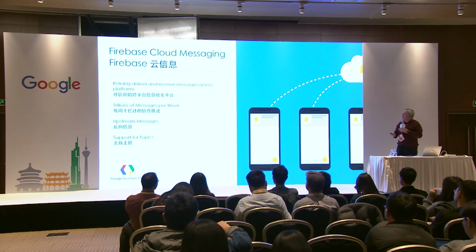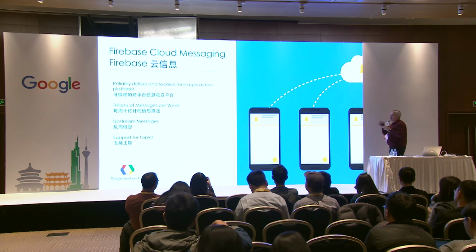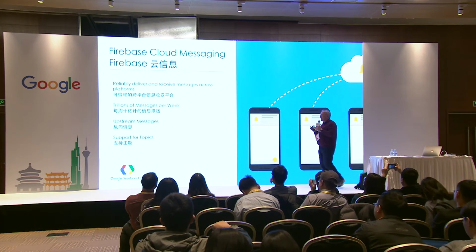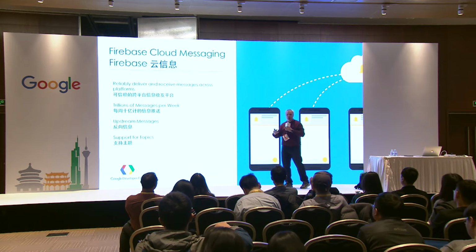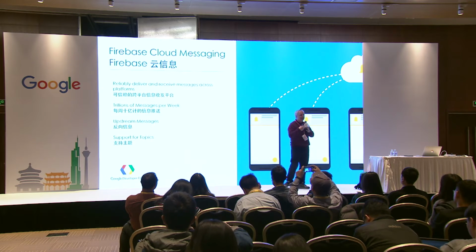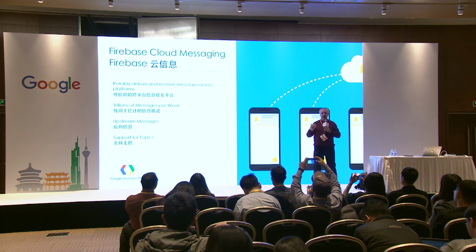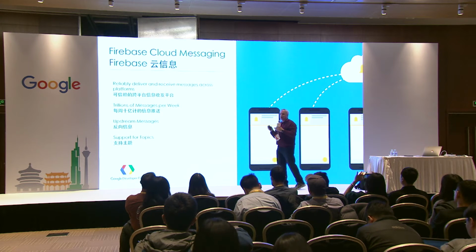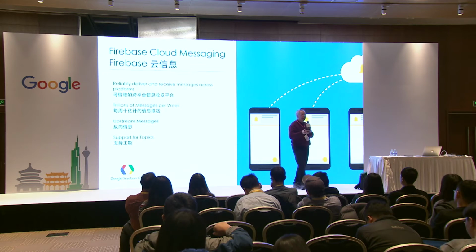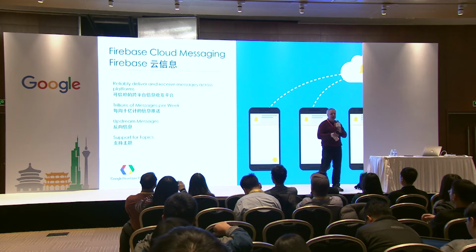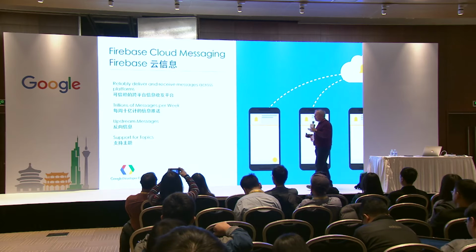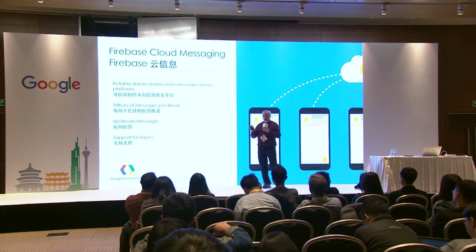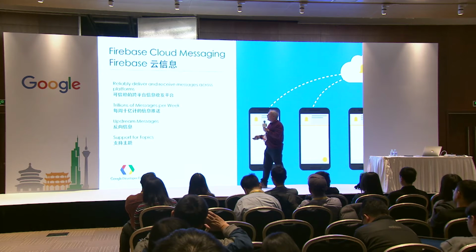So with cloud messaging, you can send messages, like I mentioned, to topics, to users, and all that kind of stuff. As of now, in the infrastructure of cloud messaging at Google, we're seeing trillions of messages per week being sent. And these messages, generally for connected devices, will arrive in less than half a second. So 500 milliseconds or less, many of them even less than 250 milliseconds. So they're arriving very quickly, as you saw when I demoed there, and that's using the Wi-Fi in the room here.